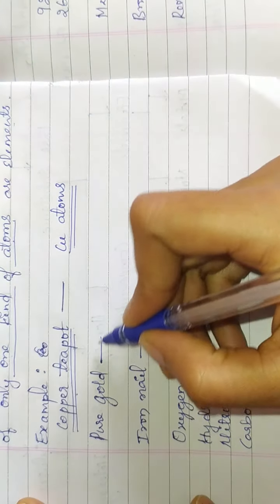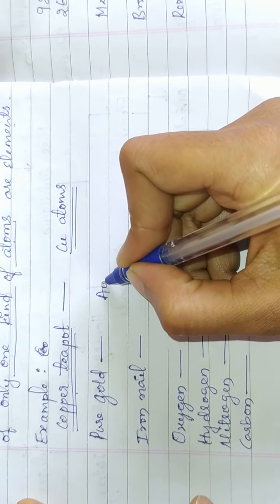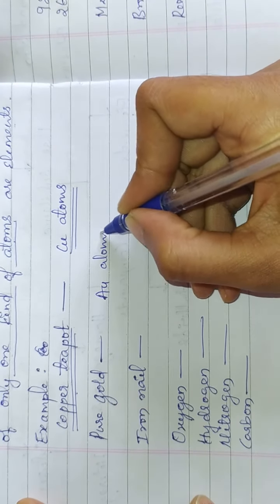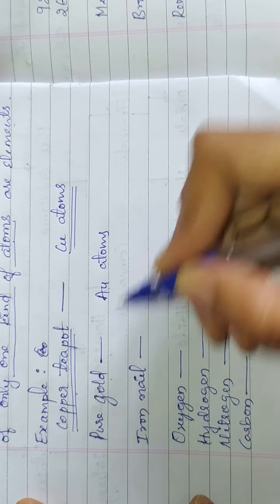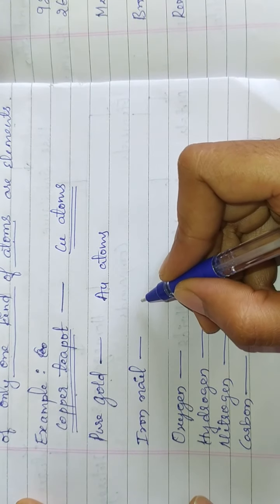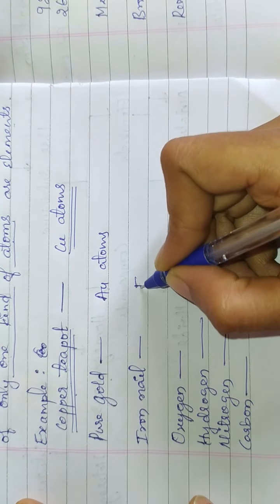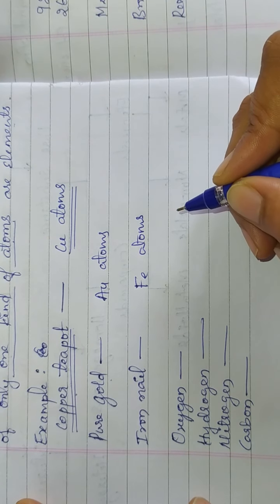Next, pure gold. Pure gold contains only gold atoms. Au is the symbol of the gold element. Next, an iron nail. It is made up of only iron atoms. No other atoms are present in an iron nail.